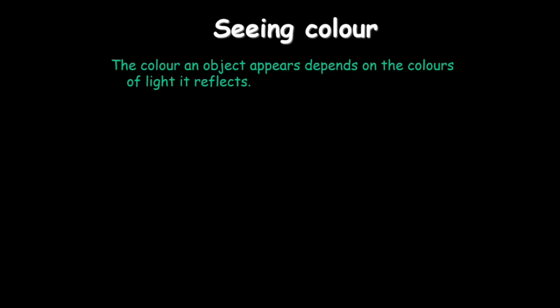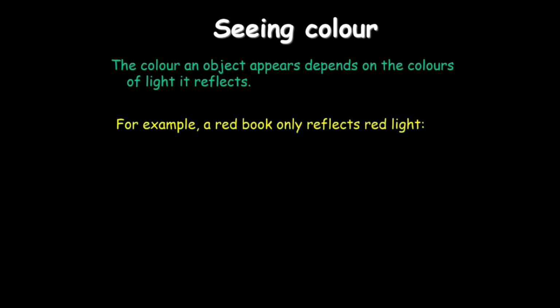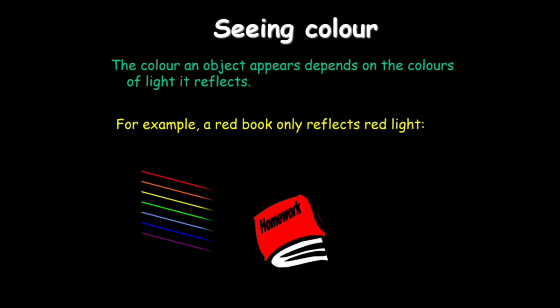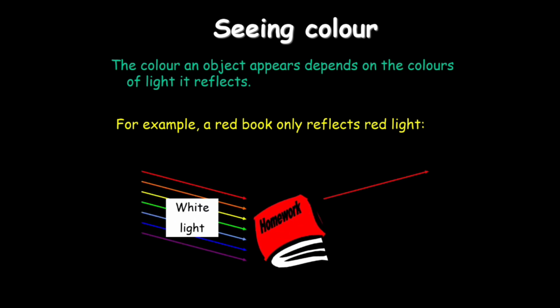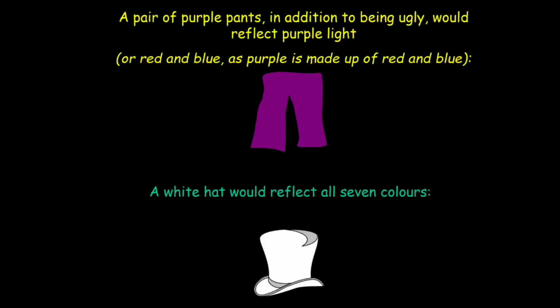Now let us see seeing colors. The color an object appears depends on the colors of light it reflects. For example, a red book only reflects red light. Then let us see a different case. Here a pair of purple pants, in addition to being ugly, would reflect purple light. And a white hat would reflect all 7 colors.